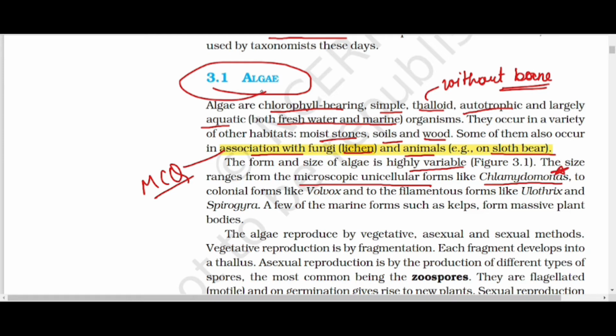If you learn the examples from the NCERT, then you don't need any other book for examples. Few are marine, such as kelp, with massive plant bodies. All the examples are MCQ.